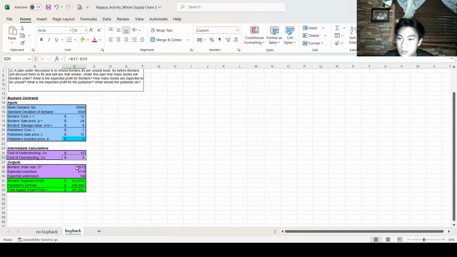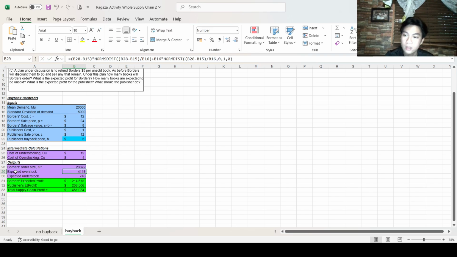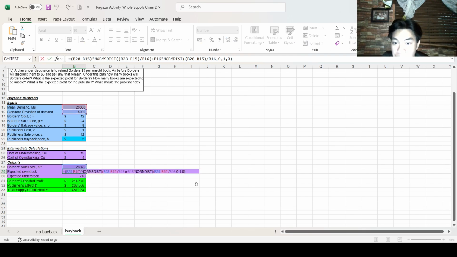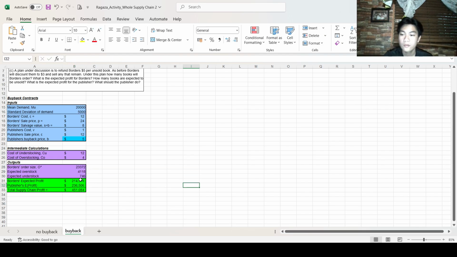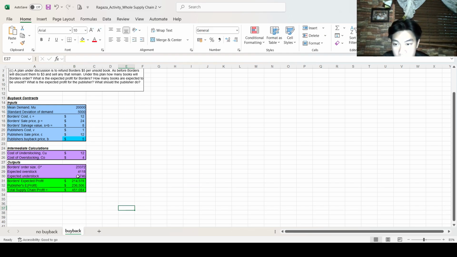So for the outputs, they have the same formula as we presented earlier. For the Borders order size, which resulted in 23,372, for the expected overstock, we have 4,118. For the expected understock, we have 746.